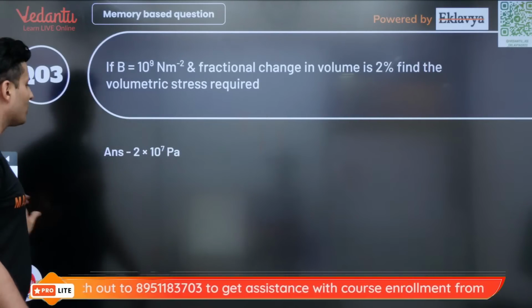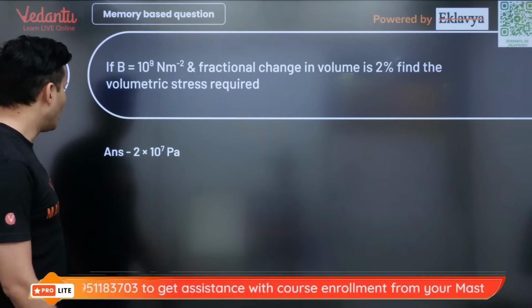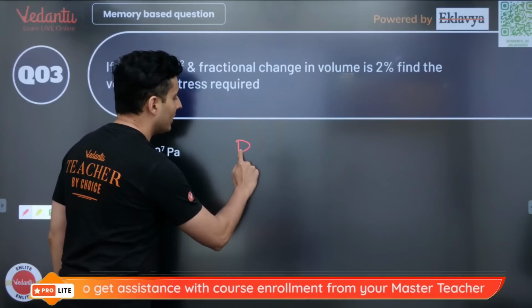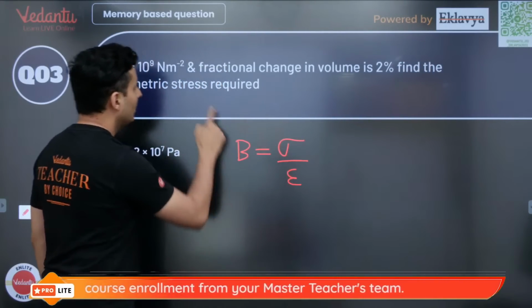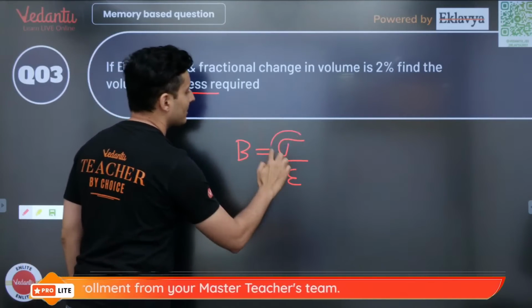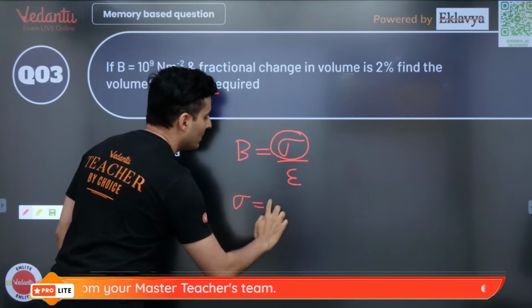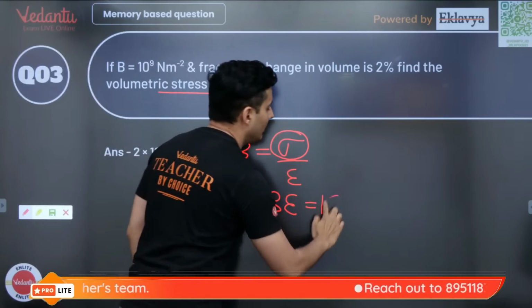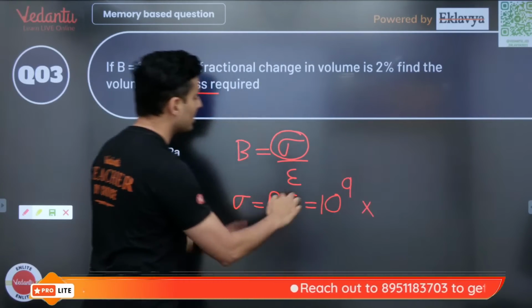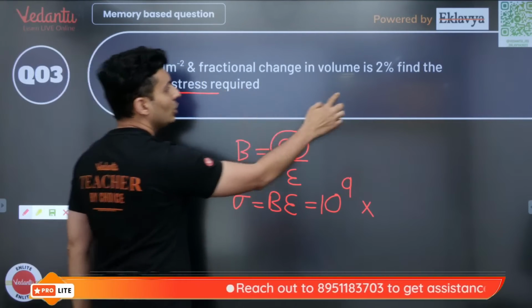Guys, this was such an easy question. See, bulk modulus is the stress divided by strain. Here the stress is asked, that means sigma is asked. So sigma will be bulk modulus into the strain. What is the bulk modulus? It is 10 to the power 9 and the strain is nothing but 2%.